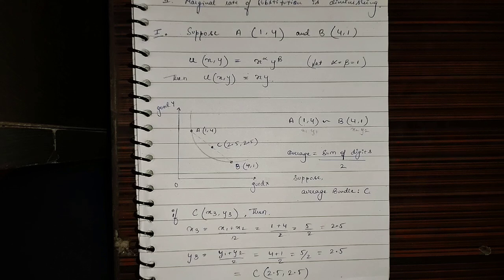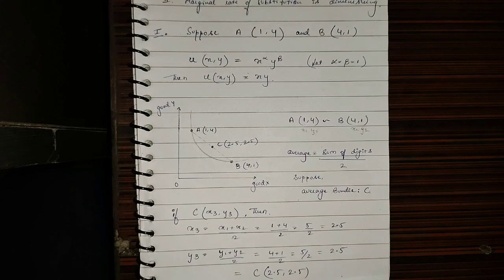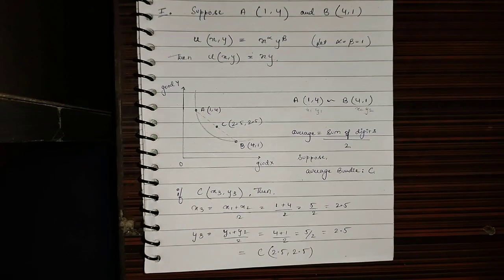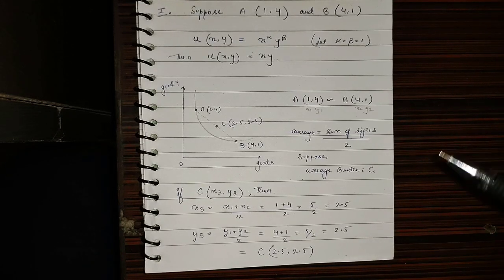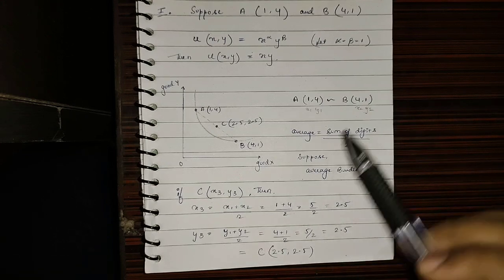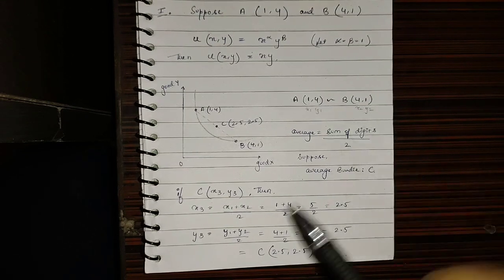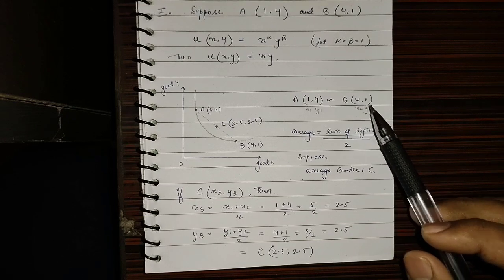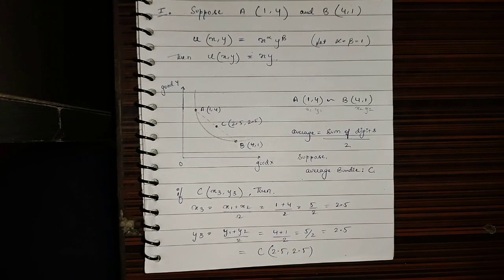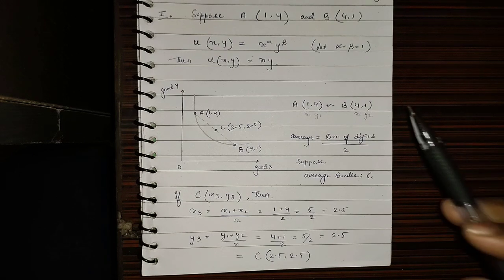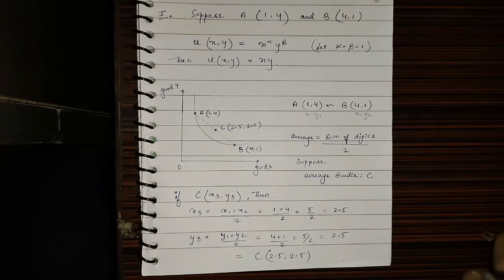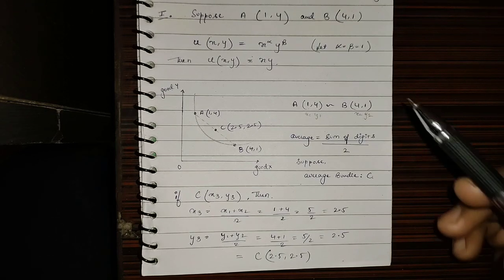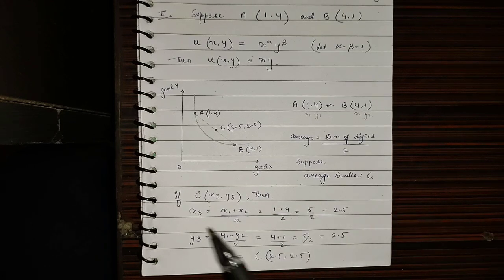So suppose that the average bundle that we want to find for A and B, we are calling it C. If we make calculations for our average bundle C, we have to sum the x quantities and divide by 2 to get the x quantity for bundle C, and we have to sum the y quantities from A and B and divide by 2 to get the y quantity of C. This is what I have done here as well.